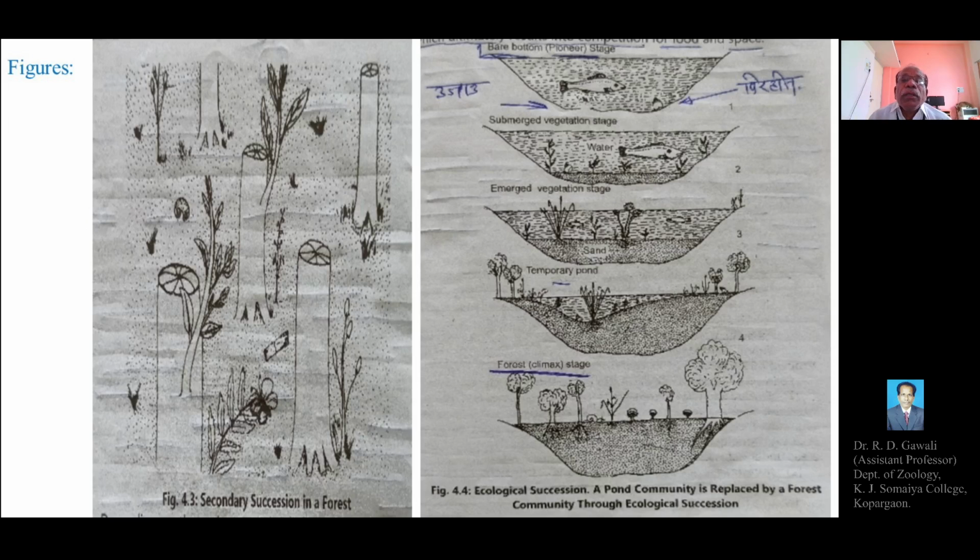In the first figure, we can see there is a deep pond having fish and without any plants.